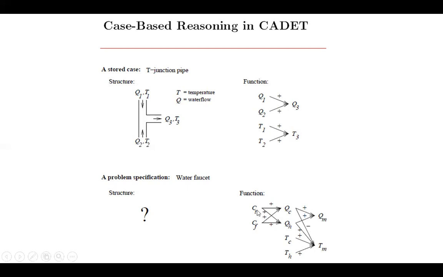CT is control signal for temperature. CF is control signal for flow of the water. QC is flow of the cold water. QH is flow of the hot water. So control signals are there. Okay. So if I provide this control signal, it will control the flow of cold water. It will control the flow of hot water, CF.